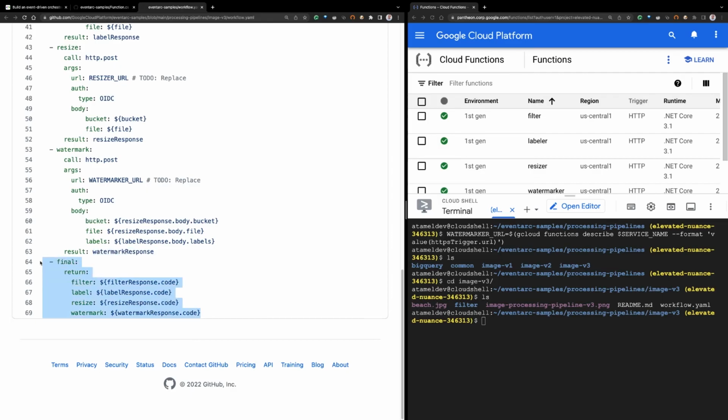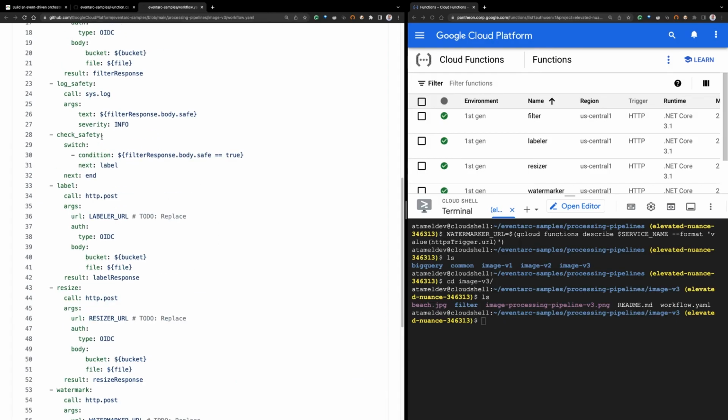In this step, we are just returning a JSON of filter, label, resize, and watermark, where we just return this HTTP status code from each service. Okay, just to see if they work. I mean, you could return anything else you want. You could return the URL of the image if you like, or something else. But here I'm just returning the HTTP code from each service.